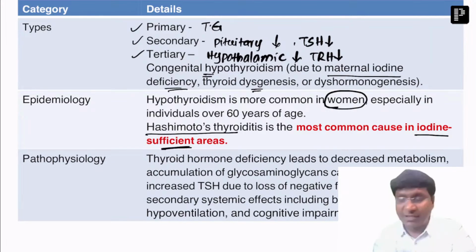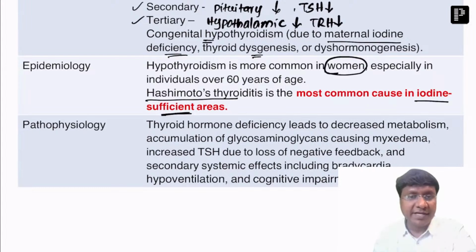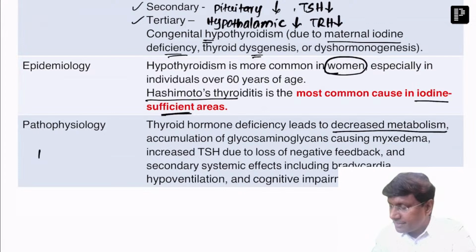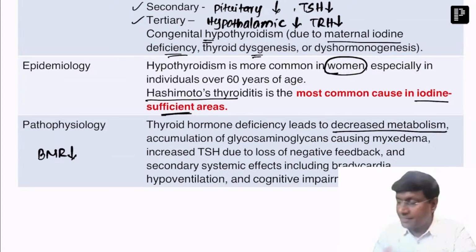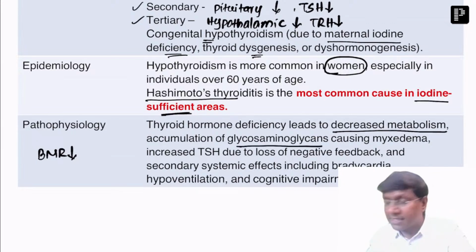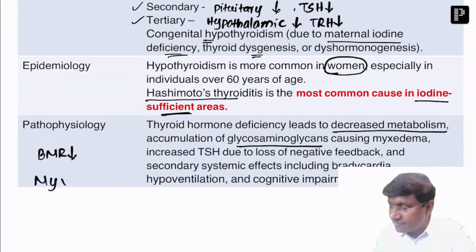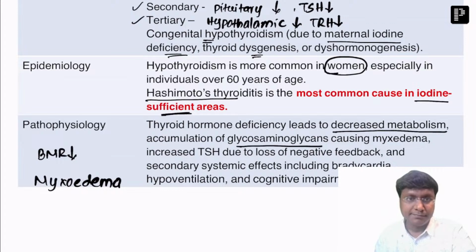Now, you take the pathophysiology that will contribute to the development of hypothyroidism. Thyroid hormone deficiency will lead to decreased metabolism. So the BMR of the individual is grossly decreased in patients with hypothyroidism. That is number one. Second point, there will be accumulation of glycosaminoglycans, and due to accumulation of the glycosaminoglycans, there will be development of what is called myxedema, right?